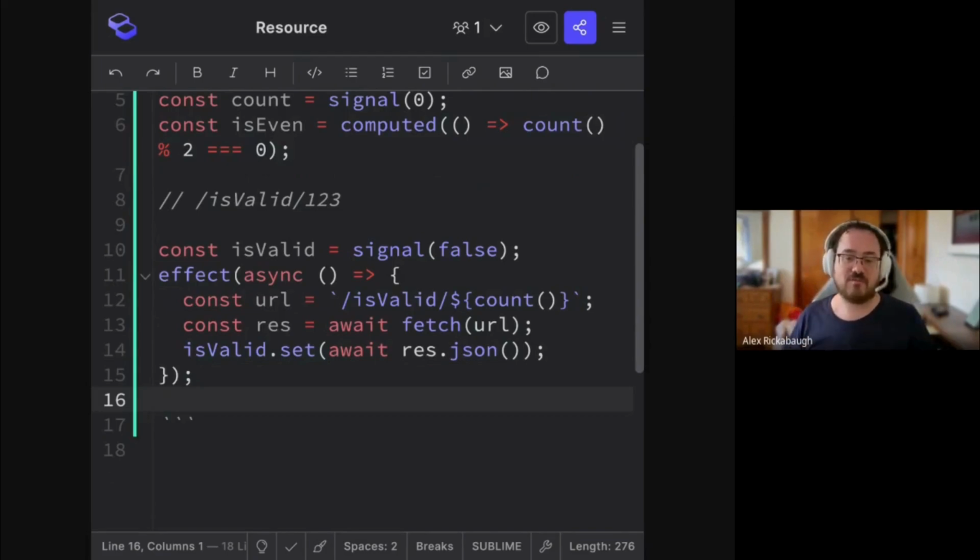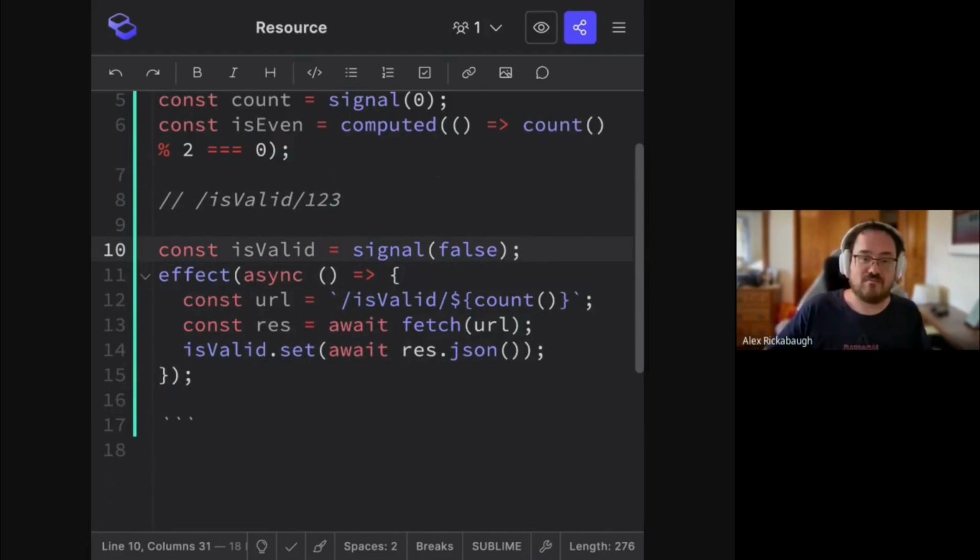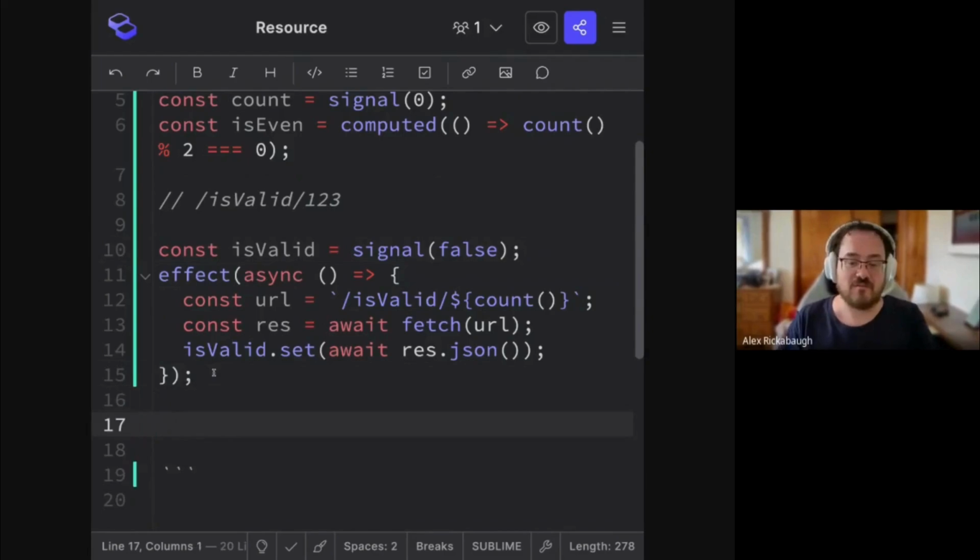And that is what the resource API is about. It's about declaring how an asynchronous thing relates to the rest of your signal state. And also addressing the concern of, because this is an asynchronous request, it is going to take some time. And so we might want to know in the UI, hey, is that data actually there yet? What's the state of our asynchronous operation? And so this is what resource does.